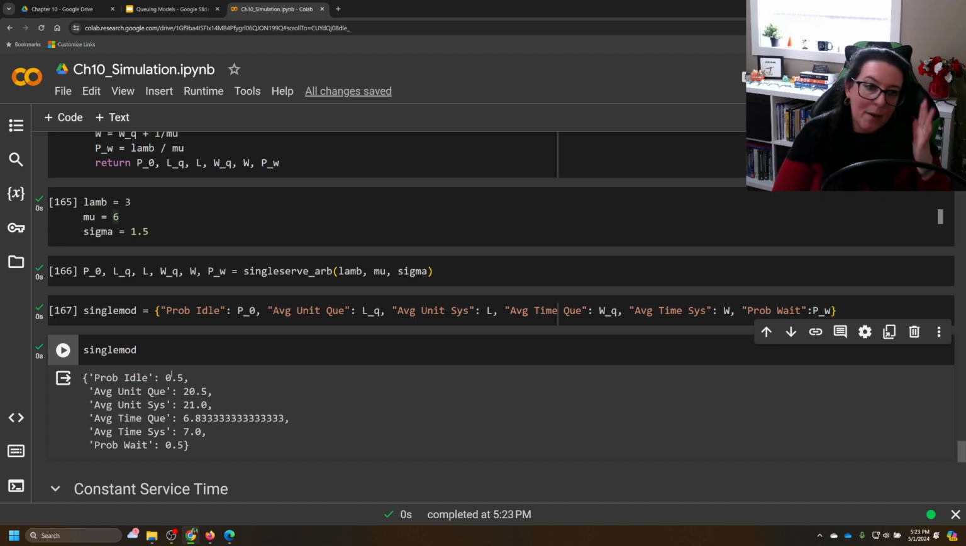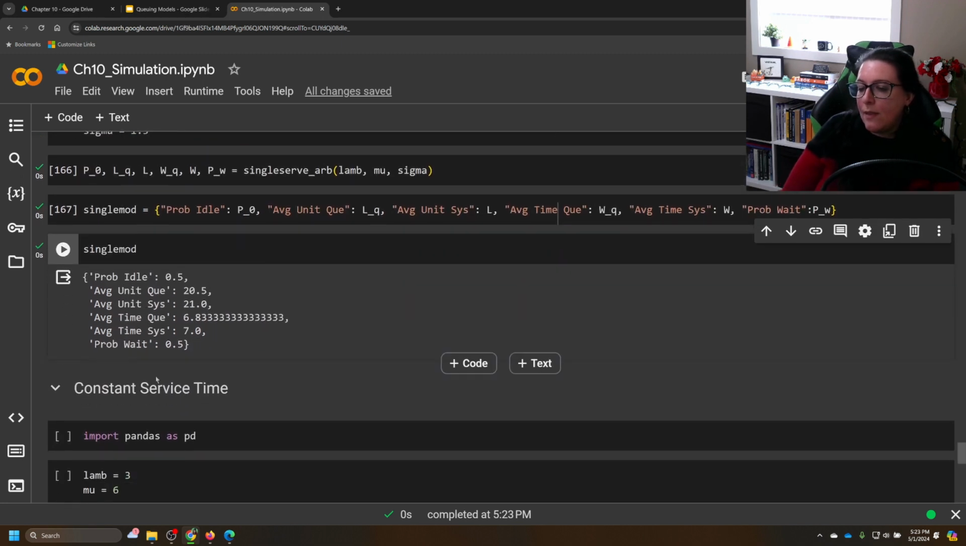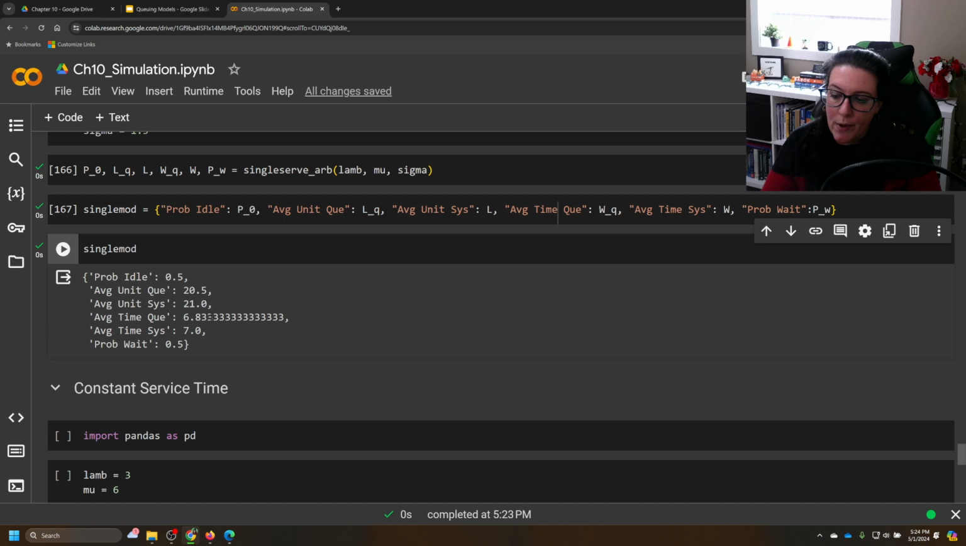But because there's variability and because some customers take longer, the average time in the queue is actually much longer, 6.8, being skewed by some people who are taking way longer to need support.